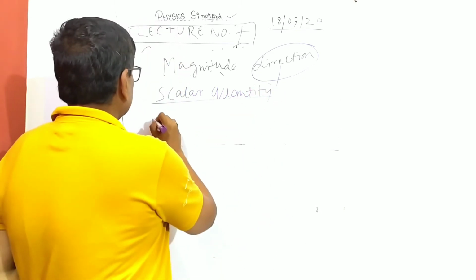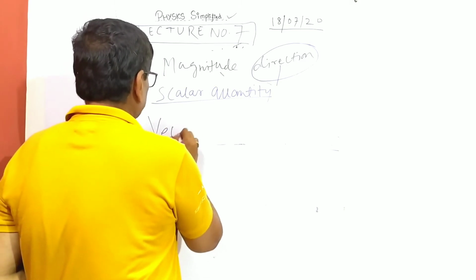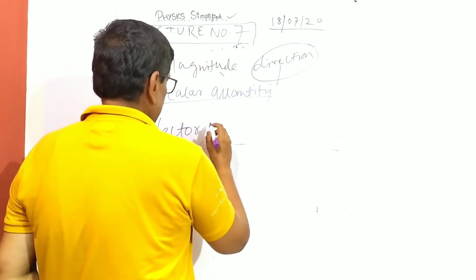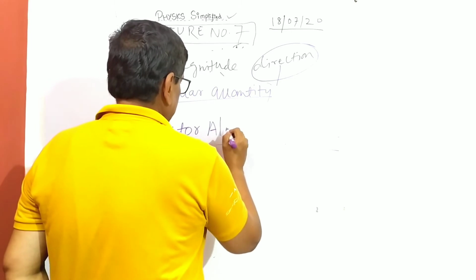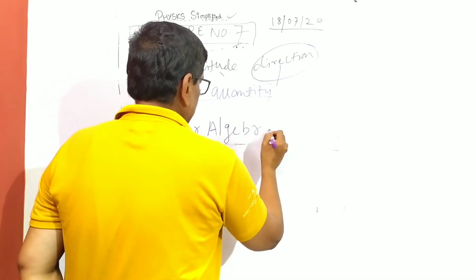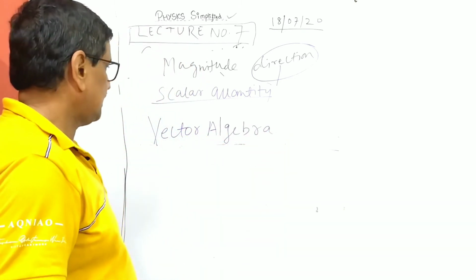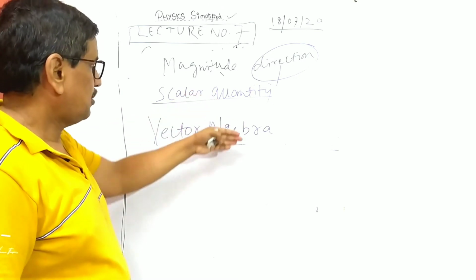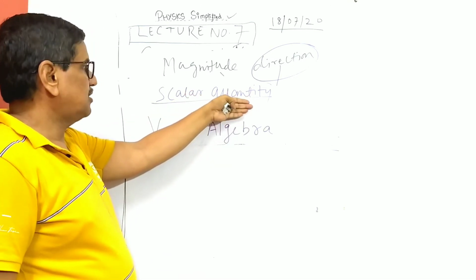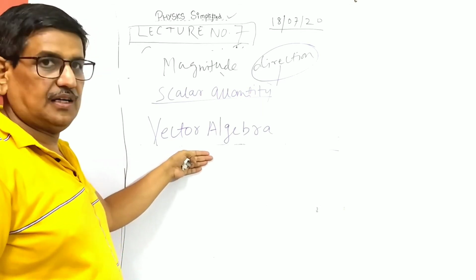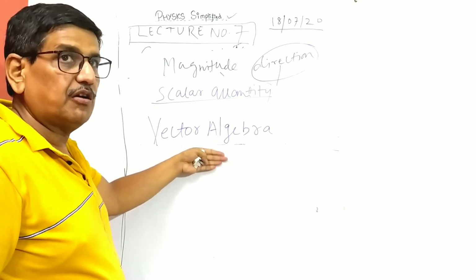But vector quantity, here the algebra comes. So now we will also read vector algebra. We will deal with vector algebra. So what is vector algebra? In arithmetic, scalar quantities are arithmetically added, vector quantities are algebraically added. So that is vector algebra.